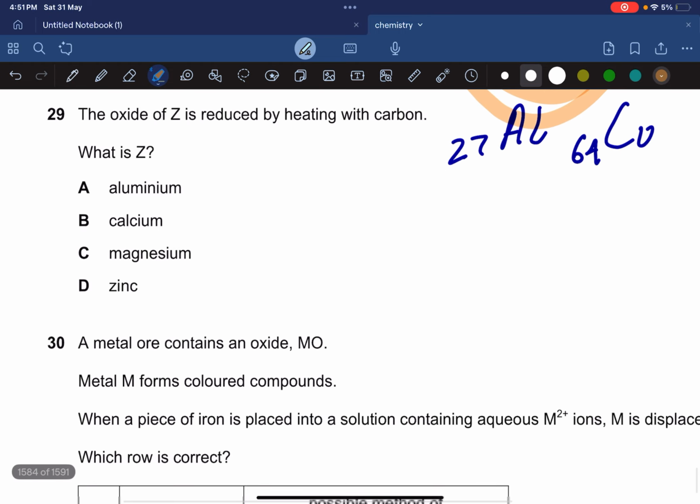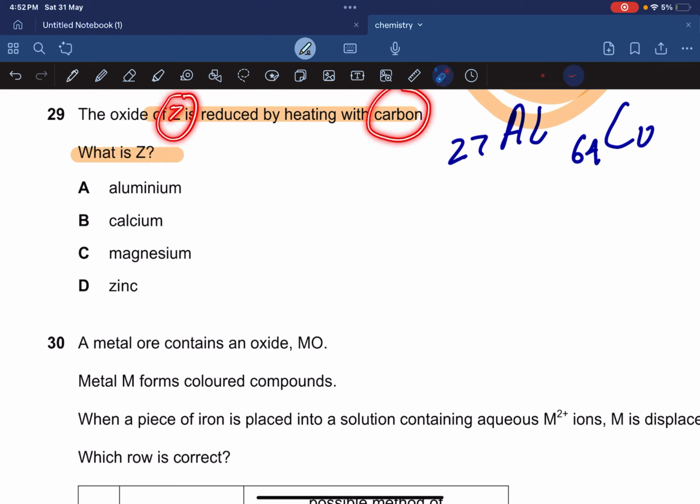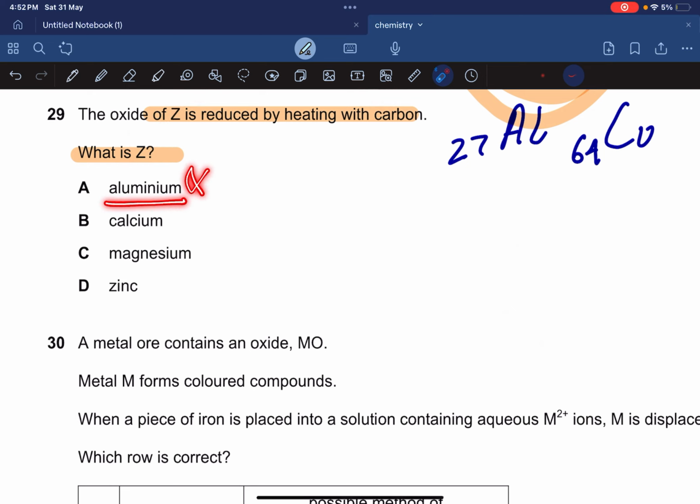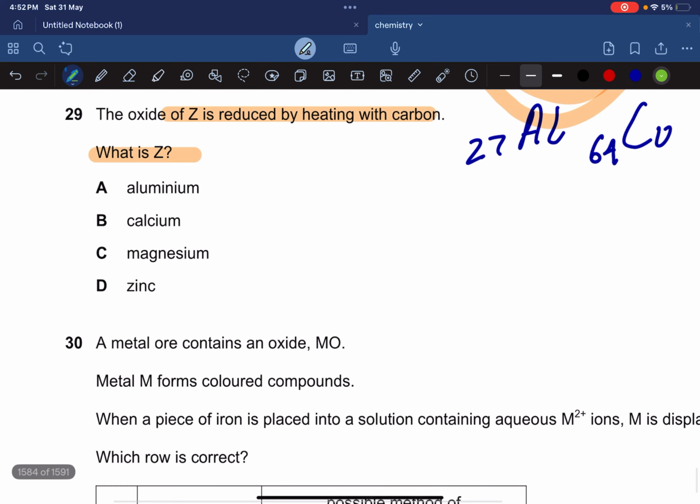So that's why. Next: the oxide of Z is reduced by heating with carbon. What is Z? That means Z is less reactive than carbon, so carbon is above Z. That's why it can be reduced by carbon. It means carbon can displace. For example, you have ZSO4. If you add carbon to it, carbon can replace this metal from its salts. Aluminum? No, aluminum is above carbon. This is your carbon, this is your Z.